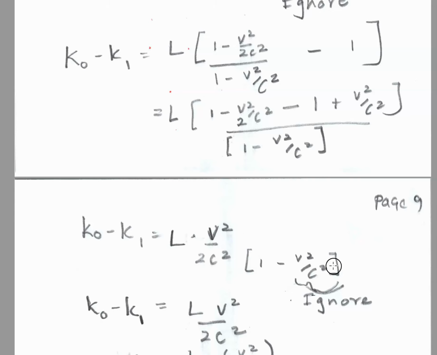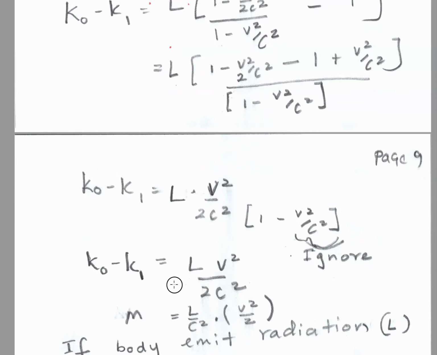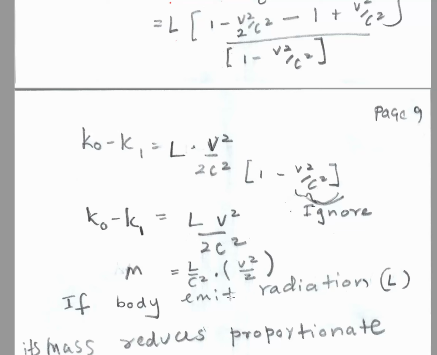Okay, and this term still remains. And v squared over c squared is a very small number. c is a very high number, so we can ignore it. So this is how Einstein got K0 minus K1 equals L v squared over 2c squared. This is how he got it.